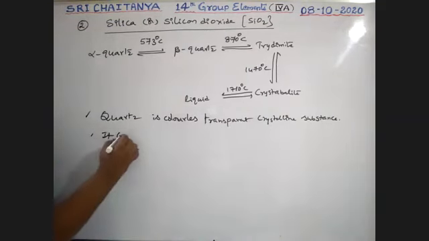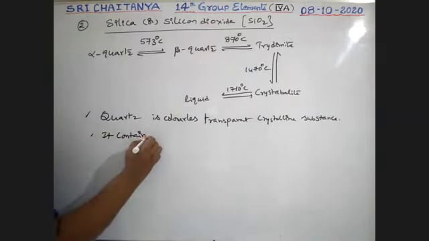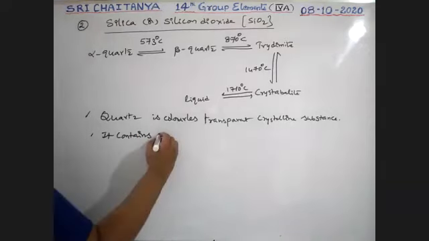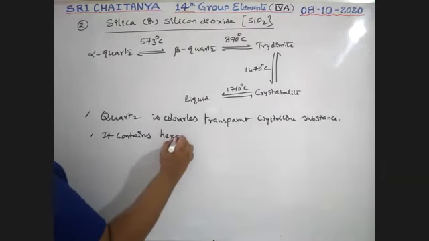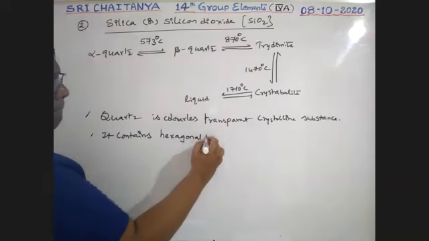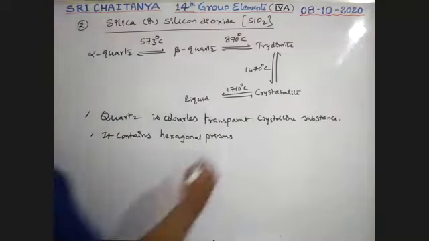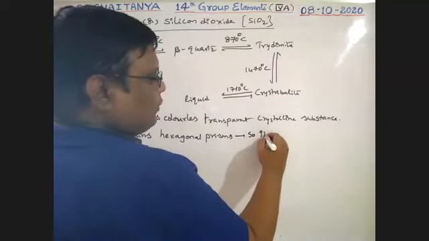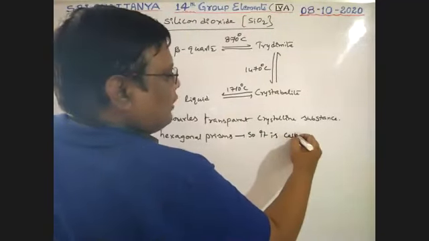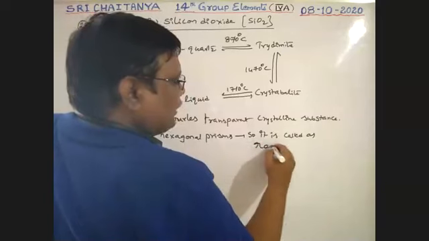Okay. Next point. It contains hexagonal prisms, so it is called rock crystal.